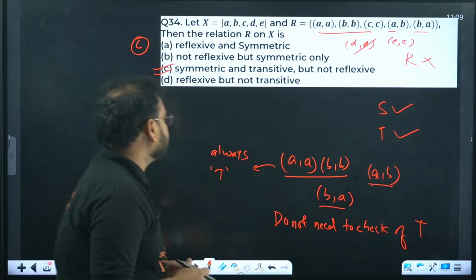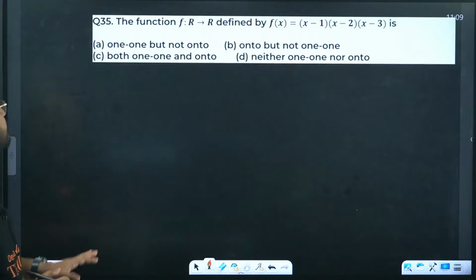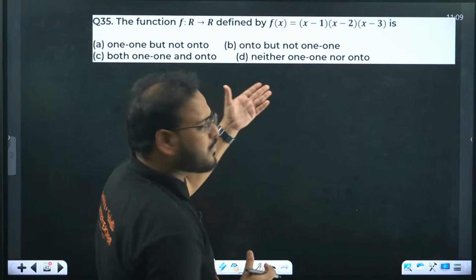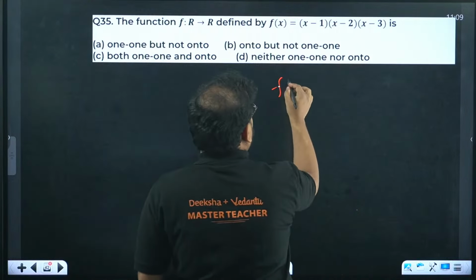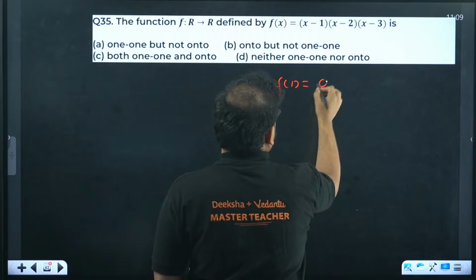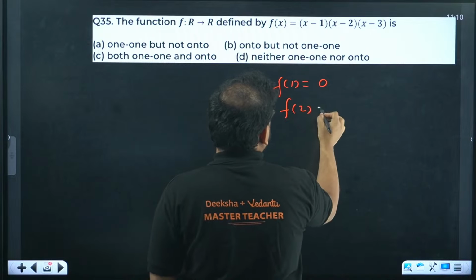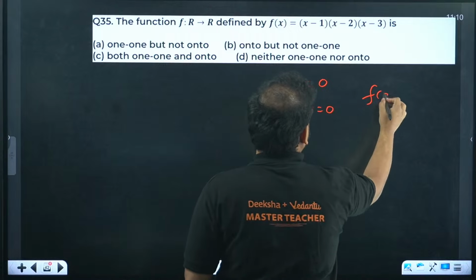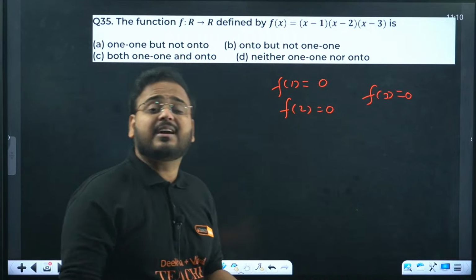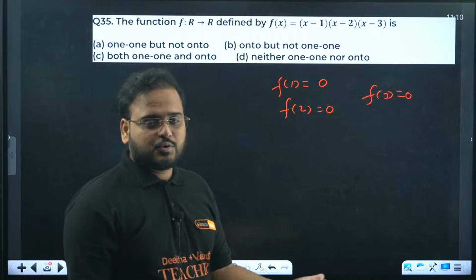34 is there. 35 now. The function f from R to R defined by this is not 1-1, because f of 1 is 0, f of 2 is again 0, and f of 3 is also 0. Means function value at 3 different values of x is the same. So not 1-1.